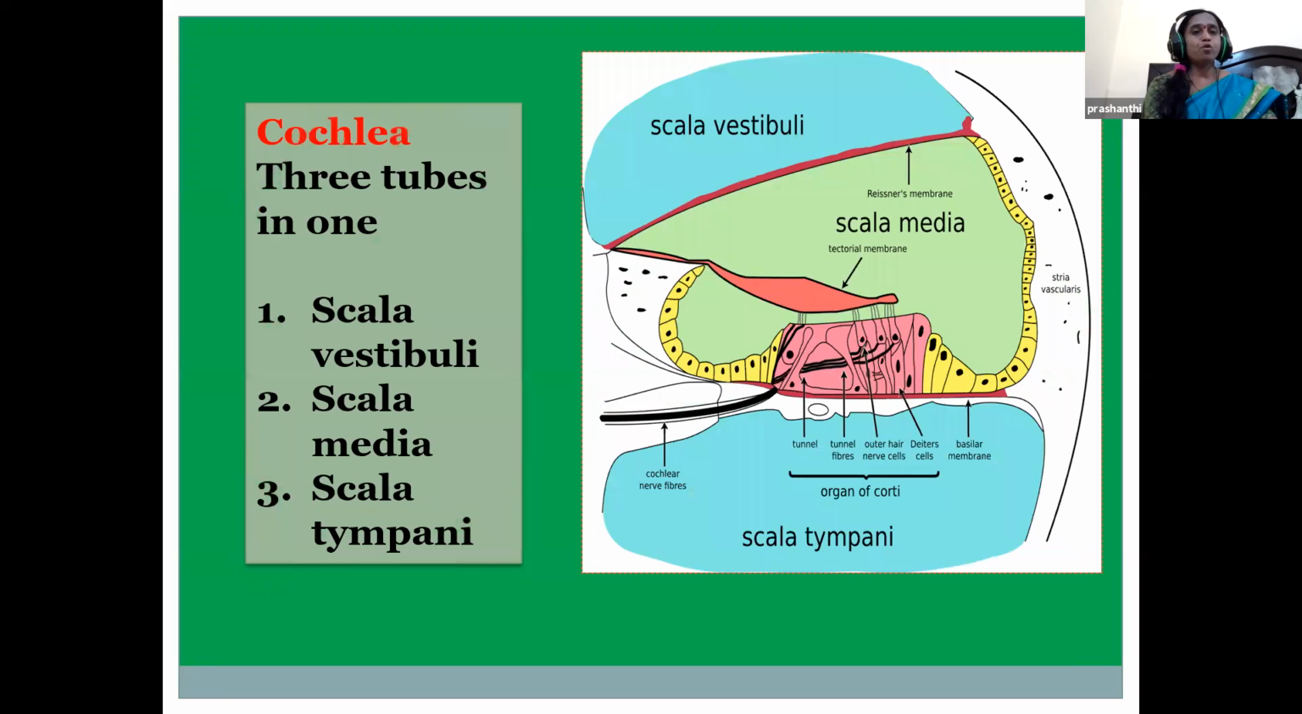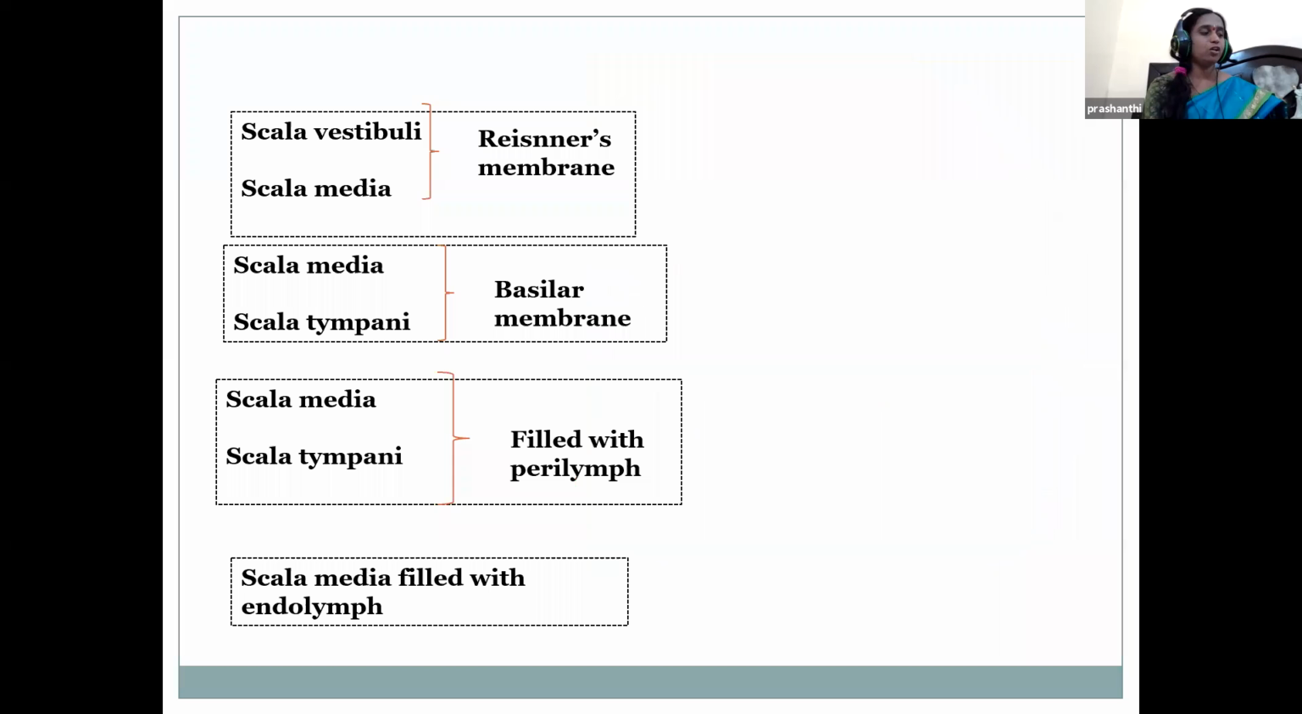Cochlea is the portion of the innermost ear, and it looks like a snail shell. It receives the sound in the form of vibrations, converts it into nerve impulses and takes it up to the brain. There are three tubes in one, children, which comprise the cochlea: scala vestibuli, scala media, and scala tympani. These are the three tubes seen in the cochlea.